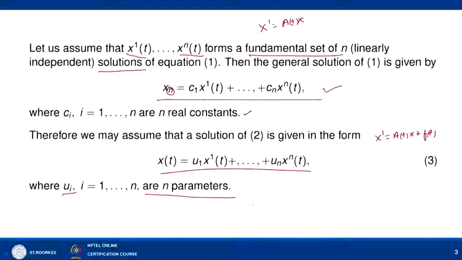If you look at the difference between here and here, these c1 to cn are constants, but here u1 to un are parameters. So, we are basically varying these parameters so that this term (3) will act as a solution of the non-homogeneous problem x' = A(t)x + F(t). Just look at how this will work.